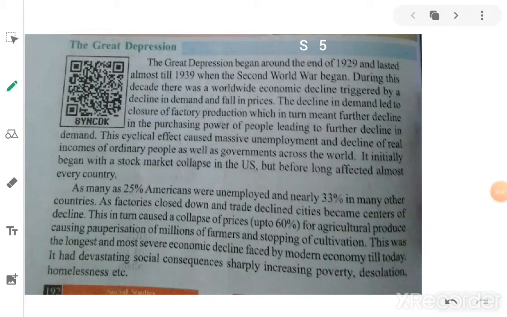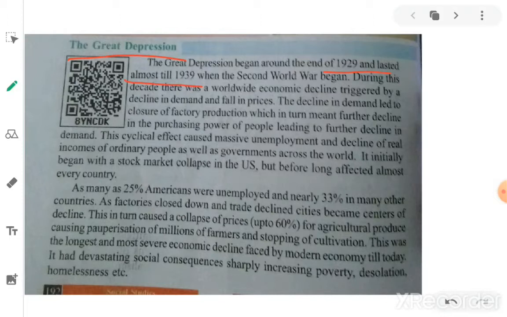Children, this is another important topic in our lesson, that is the Great Depression. So, Great Depression means a fall in demand for commodities and a fall in prices of commodities that may lead to the economic downfall of countries. That is one situation that happened in the world countries in the decade of 1939 to 1945. Here, the Great Depression began around the end of 1929 and lasted almost till 1939.